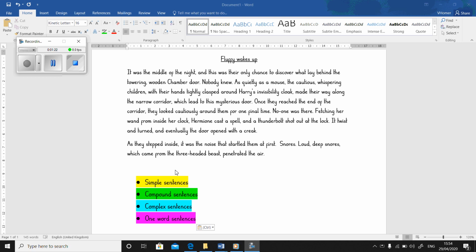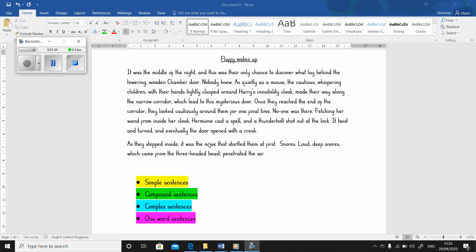No one was there. Fetching her wand from inside her cloak, that should be cloak, see? Told you I was proofreading and editing rather than clock. Fetching her wand from inside her cloak, Hermione cast a spell, and a thunderbolt shot out at the lock. It twisted and turned, and eventually the door opened with a creak. As they stepped inside, it was the noise that startled them at first. Snores. Loud, deep snores, which came from the three-headed beast, penetrated the air.